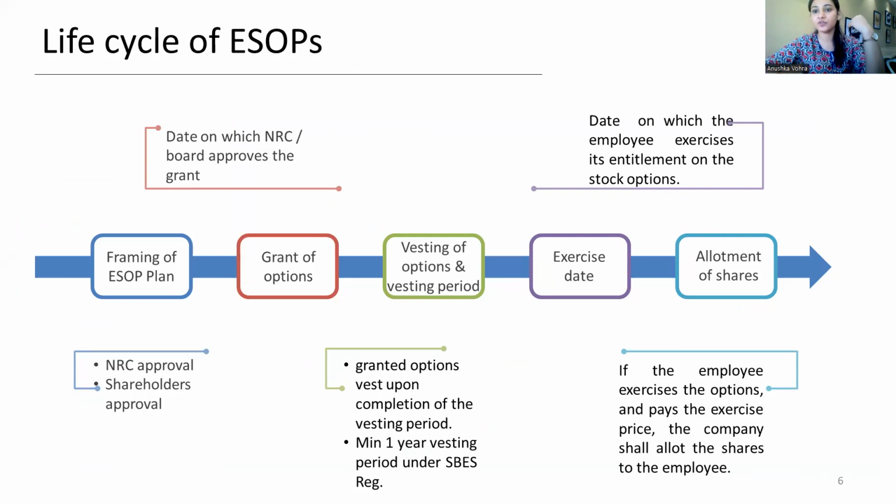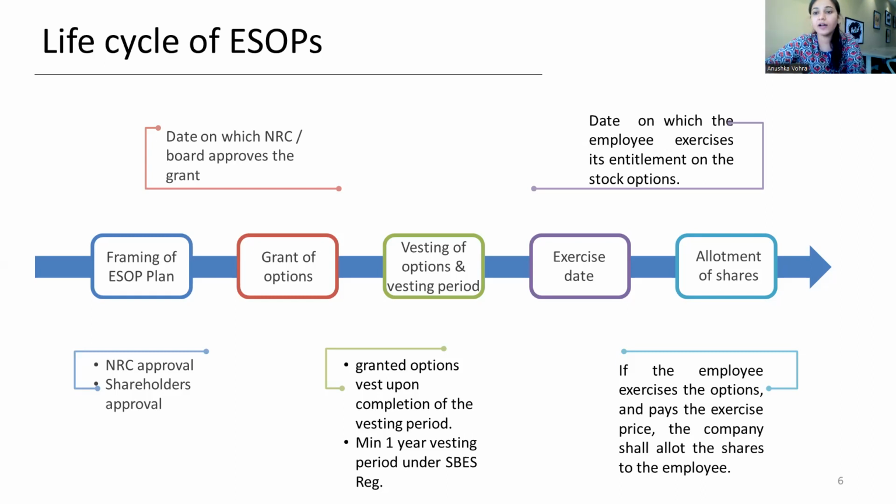Then comes the stage of vesting of options, where the options that have been granted are now eligible to be exercised. Then is the exercise period, exercise of options, and allotment of shares. This seems very easy, like stage 1, stage 2, stage 3, but we'll be discussing these stages in detail. So the topic for today's discussion would be vesting period and exercise.